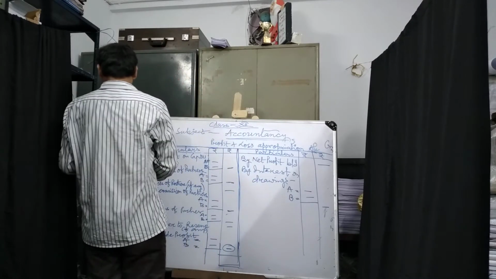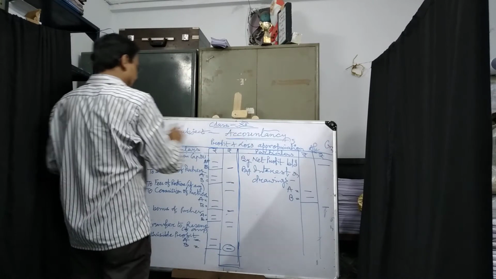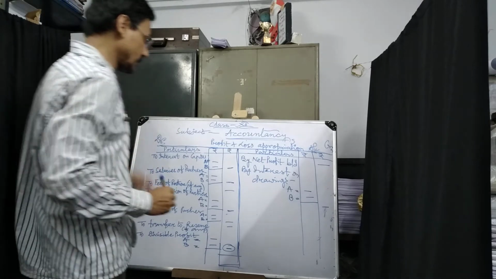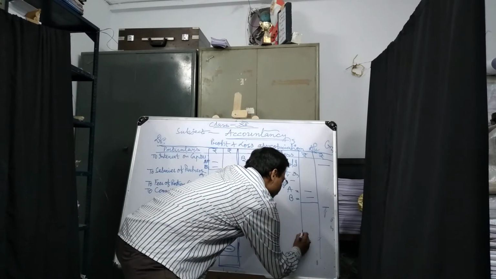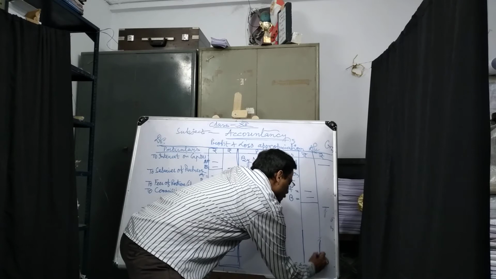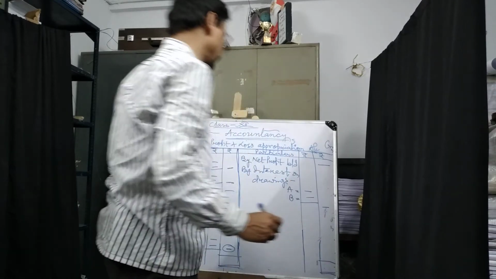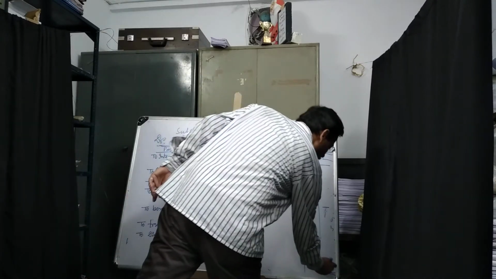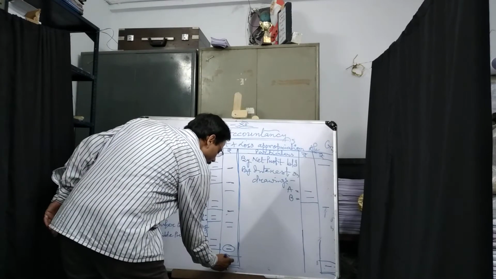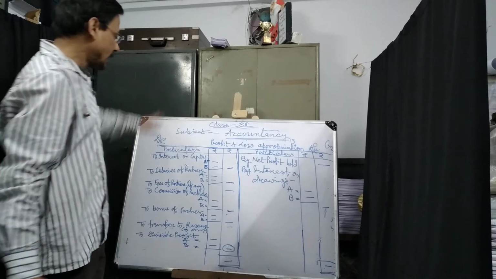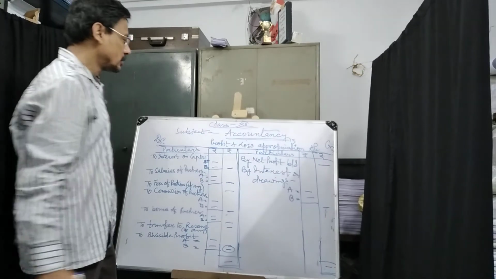Then I think you are clear. I am explaining one by one. Achha, what I have written here, I am explaining now.